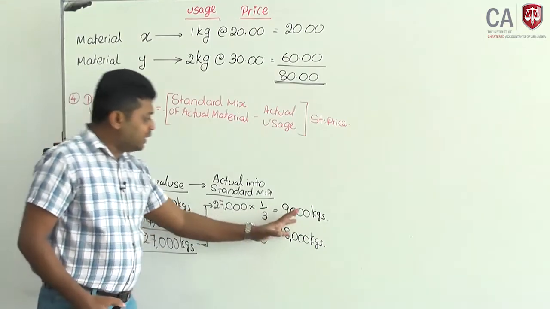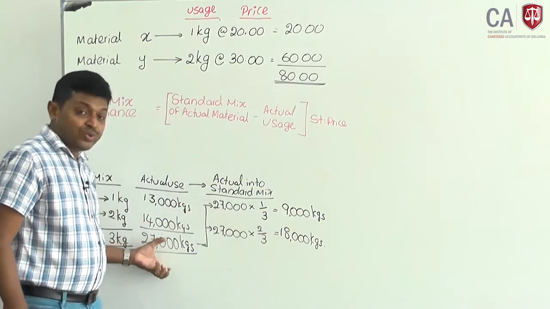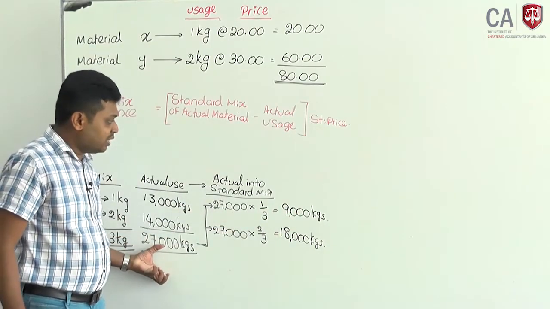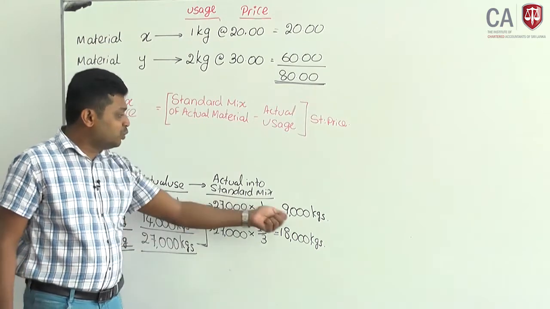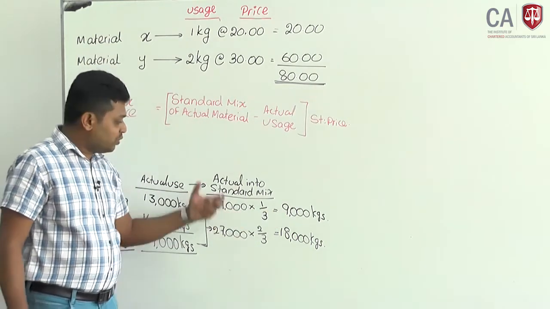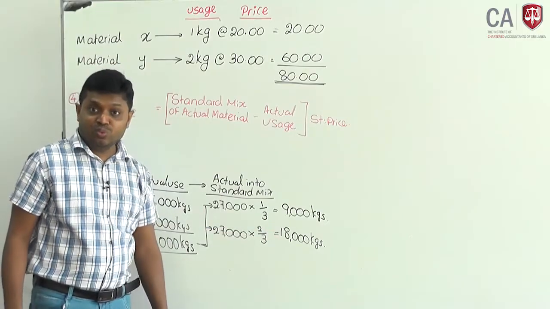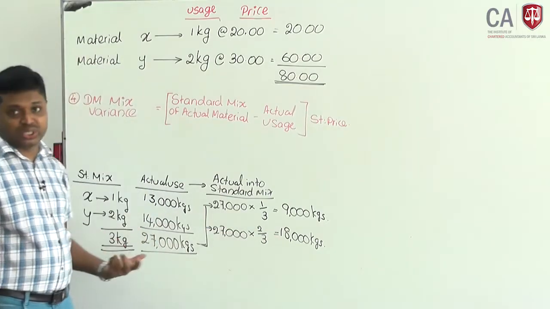Now this should be the mixture. If we use 27,000 kilograms, out of that 1/3 should be material X, 2/3 should be material Y.